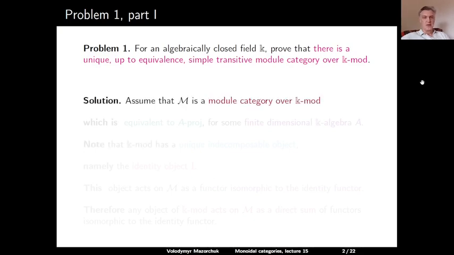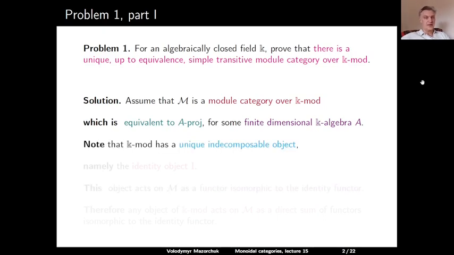Solution. Assume that M is a module category over the monoidal category of all finite-dimensional K vector spaces. Assume that M is equivalent to the category of projective modules over some finite-dimensional K algebra, which we denote by A. Note that the monoidal category of all K vector spaces has a unique indecomposable object, namely the identity object I. So this is a one-dimensional K vector space.